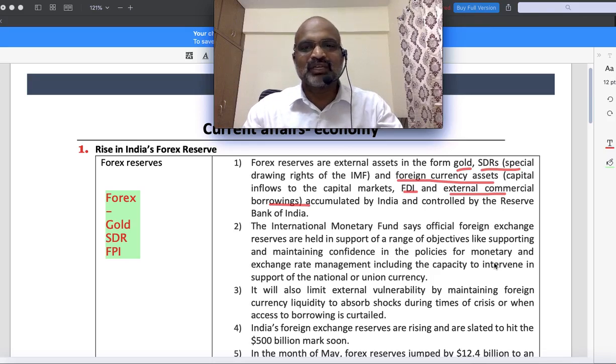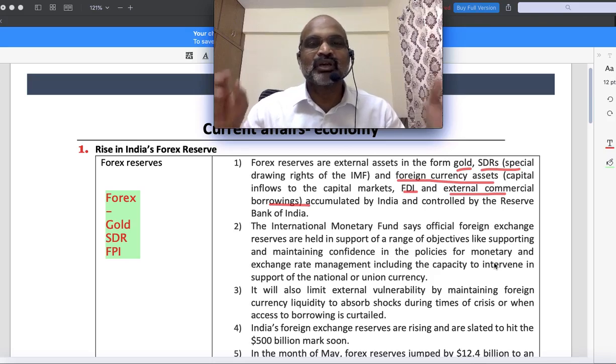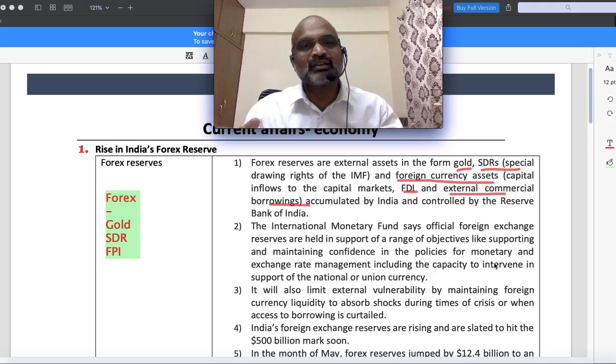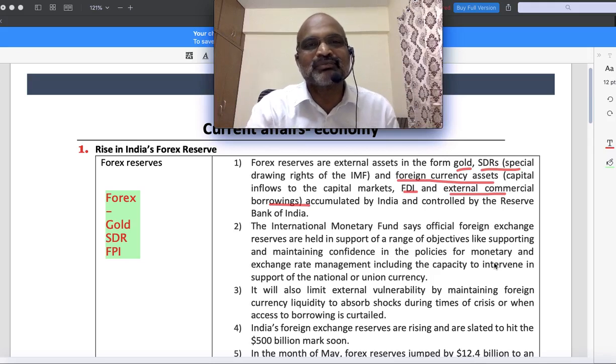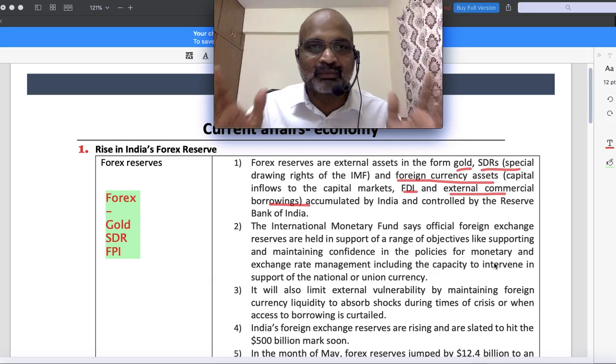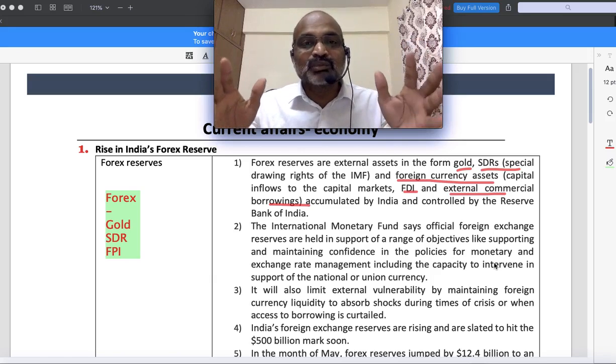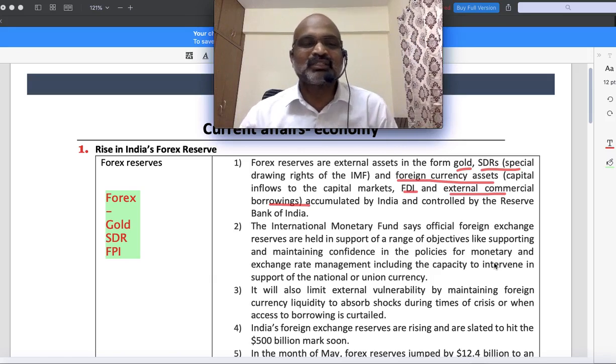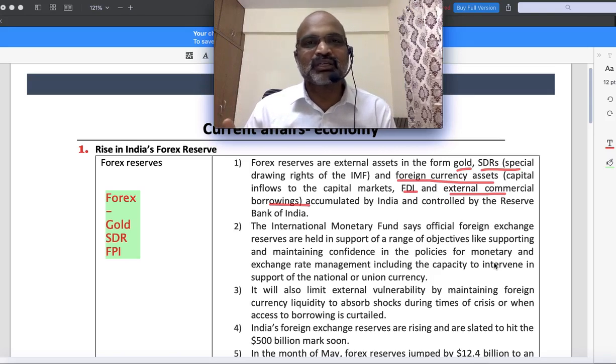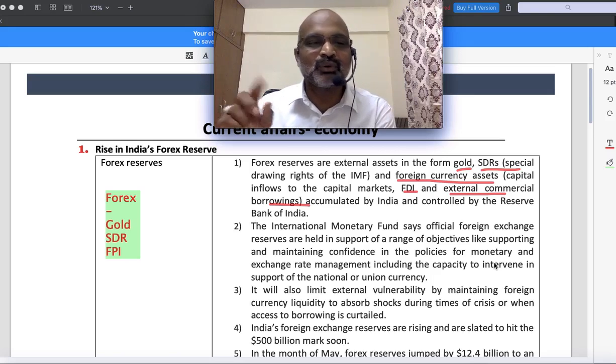Next one we have is foreign direct investment. Foreign direct investment means foreigners directly come and invest in India, and that too in any Indian company. If you invest more than 10%, it becomes foreign direct investment. What is the difference between foreign portfolio investment and foreign direct investment? Foreign portfolio investment is like a foreign company coming to India and purchasing Indian company shares which are not more than 10% of the Indian company's capital. I mean, when you go for FPI, maximum up to 10% you can buy Indian company shares. You will not have any control over the management of the company.